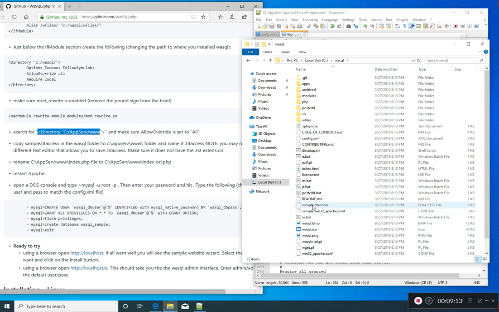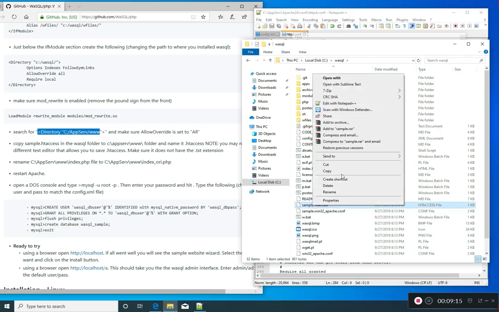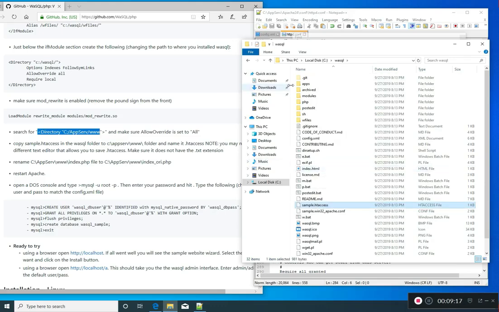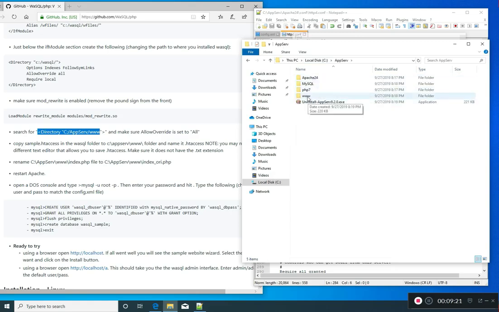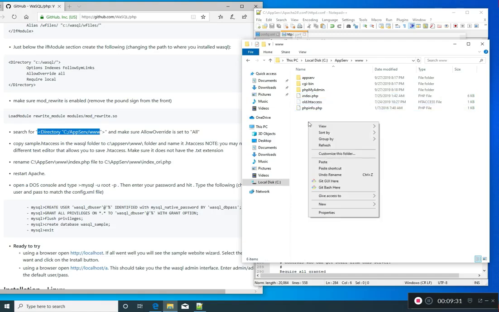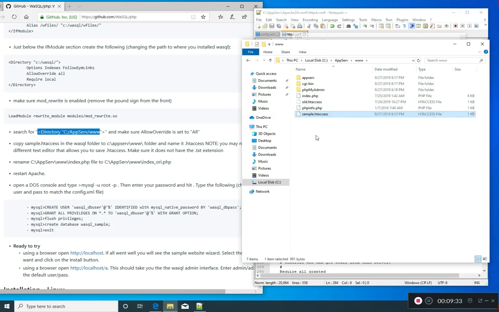We're going to copy this sample htaccess, and then we're going to go back to appserve www, and this one already has one in there. So let's change that to old and paste a new one in there, and just call that just .htaccess.